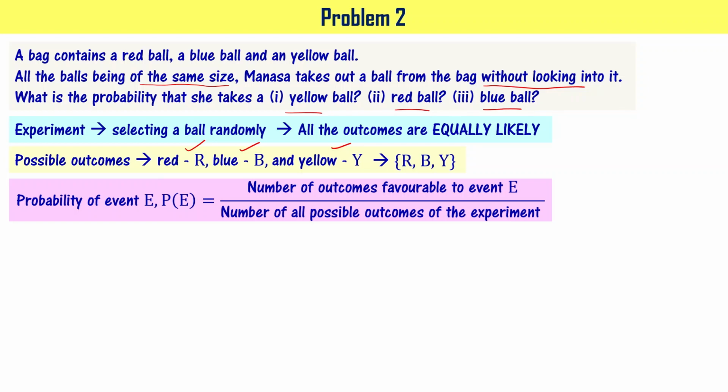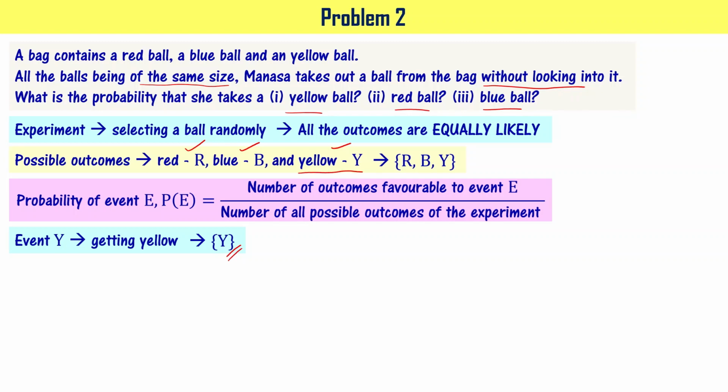So the probability of event E, we know, is defined as the number of outcomes favorable to event E divided by the number of all possible outcomes of the experiment, right? For this particular case of finding the probability of picking the yellow ball, event Y is getting the yellow ball. The outcome favorable is just yellow, Y, right?